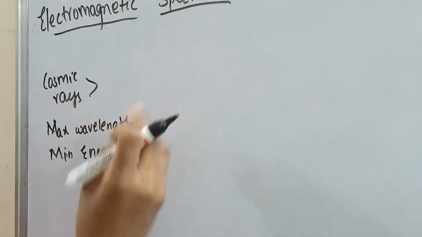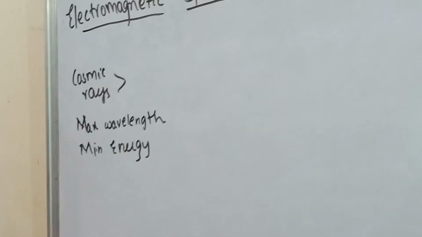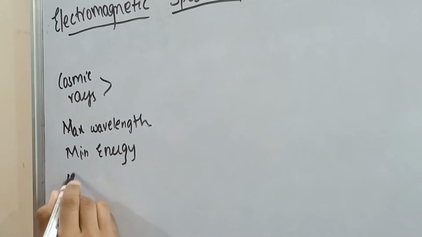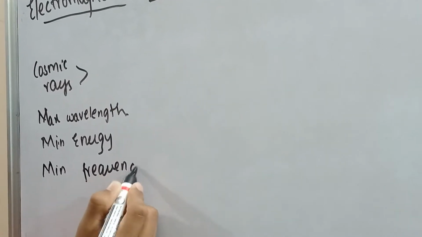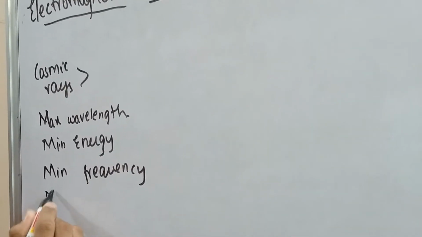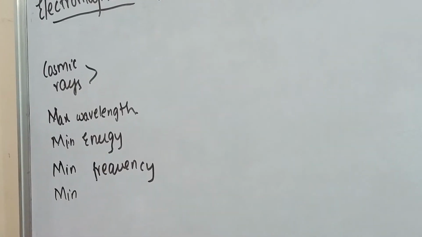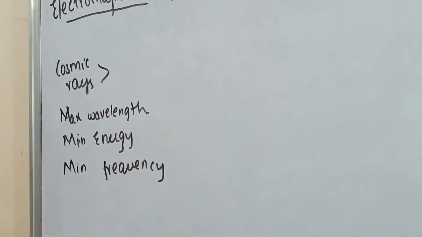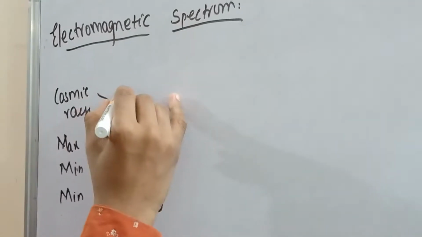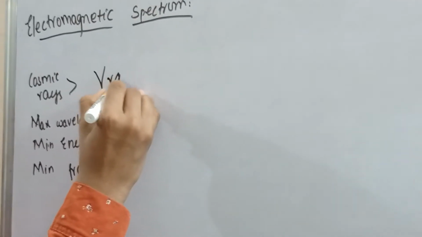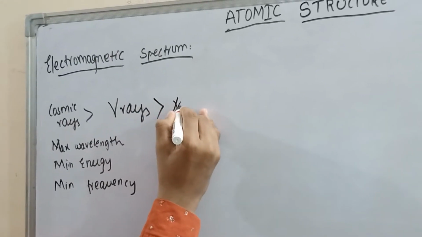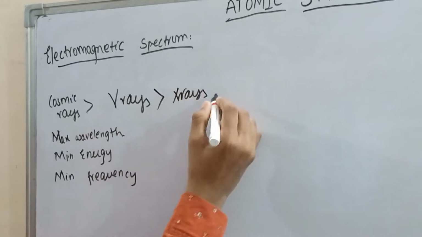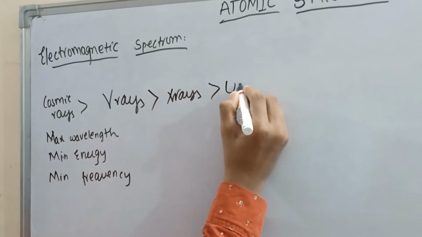Now just observe these terms. Next we are going to discuss about it. Minimum frequency, that's it, no more. Next, after cosmic rays come gamma rays. After gamma rays come X rays. Next, UV rays.